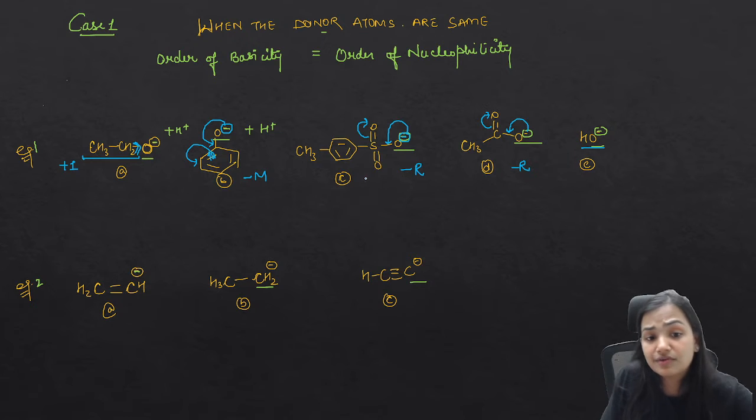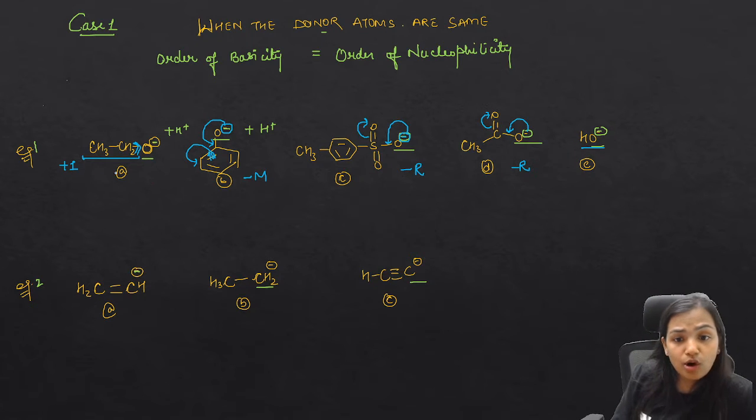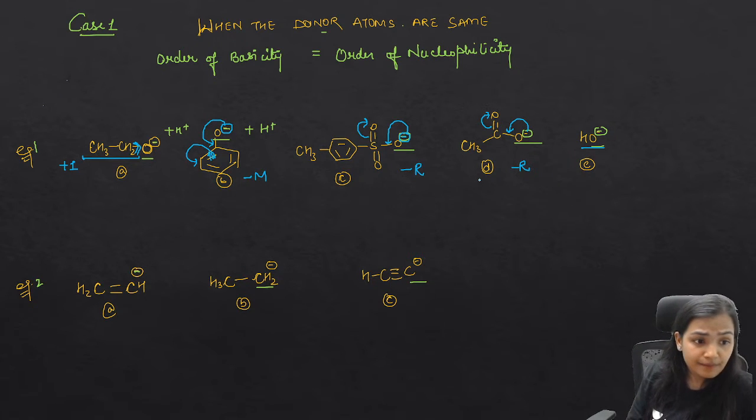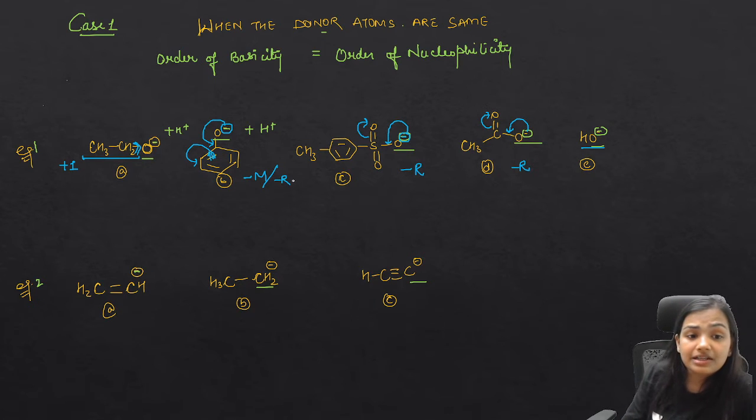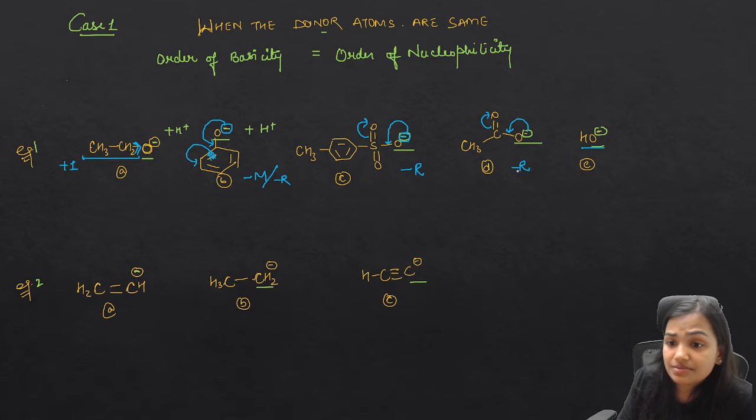If you compare all the species, you will find that in A there is a plus I effect, rather than the minus M or minus R effect. The others are resonance stabilized, but A has the plus I effect.